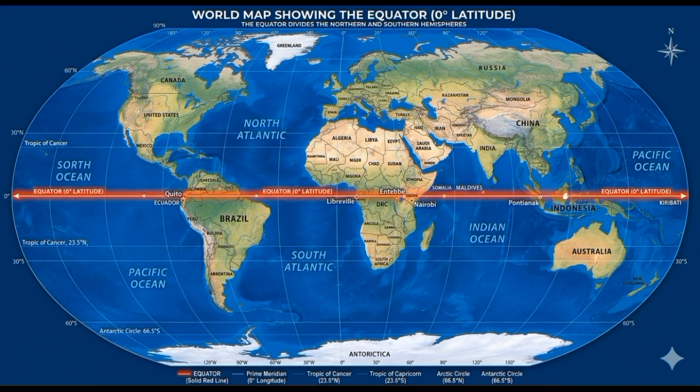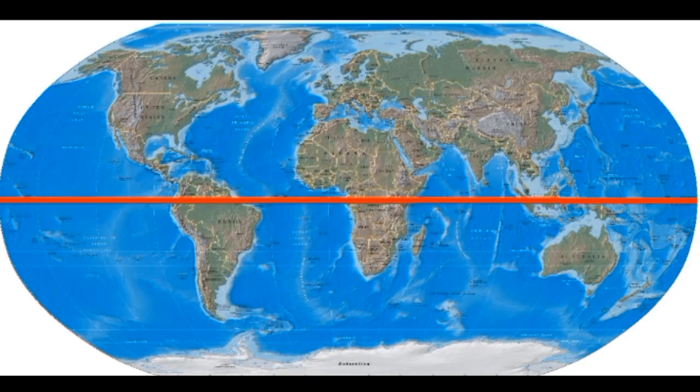The importance of the equator extends beyond simple location. It is deeply connected to the fundamental processes that shape the Earth, including atmospheric circulation, ocean currents, and energy distribution. These processes are essential for maintaining the balance of the global system and for supporting life on the planet.